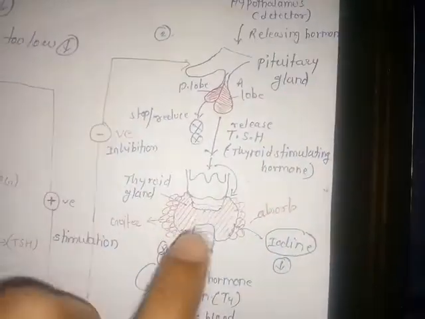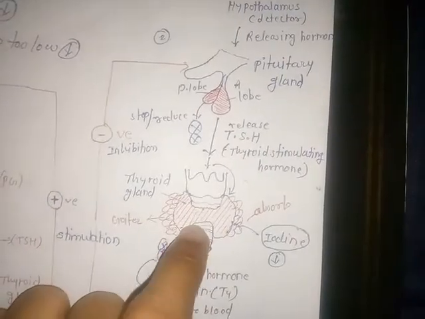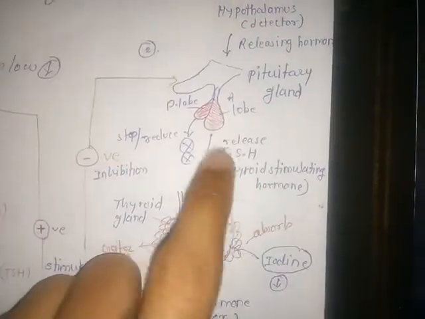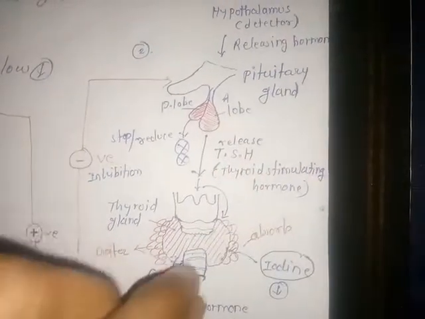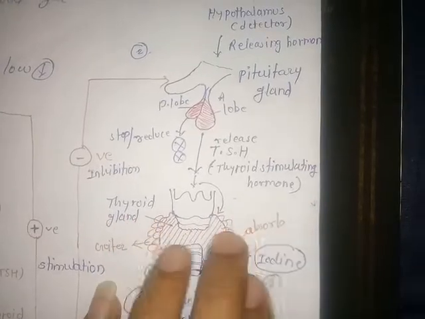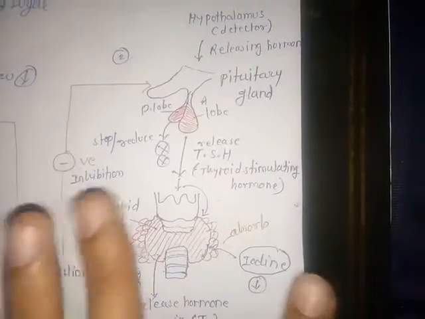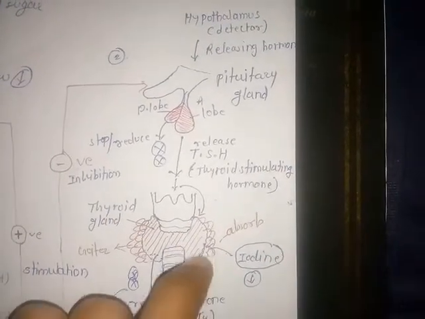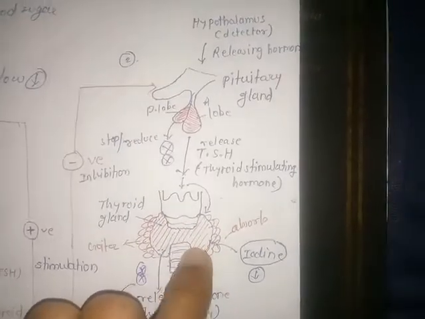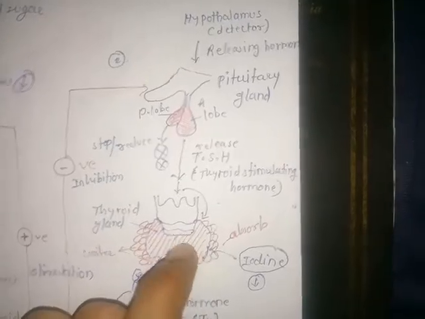Then what will happen? Due to the continuous release of thyroid stimulating hormone to the thyroid gland, the thyroid gland becomes more swollen because it absorbs the hormone continuously. Due to the swelling of the thyroid gland in front of the neck, it causes goiter. So goiter is the swelling of the thyroid gland due to the deficiency of iodine. So this is a simple example of the pituitary gland.